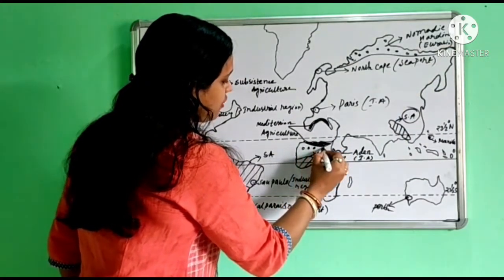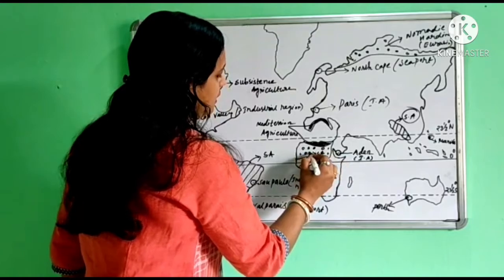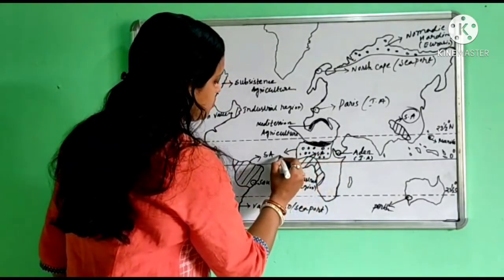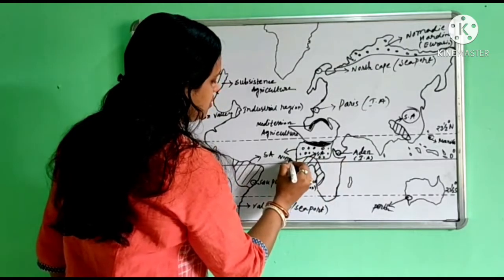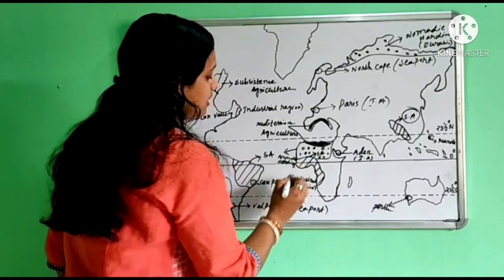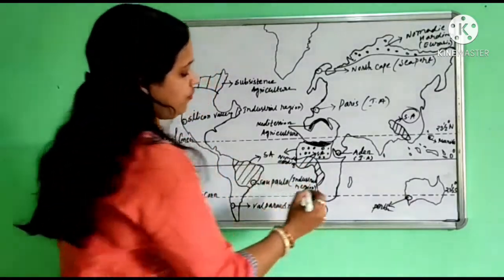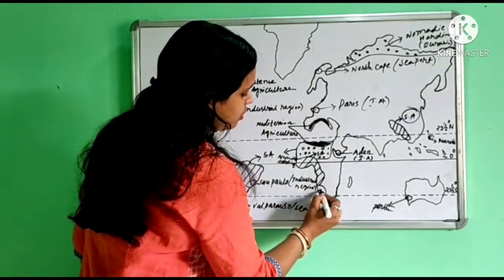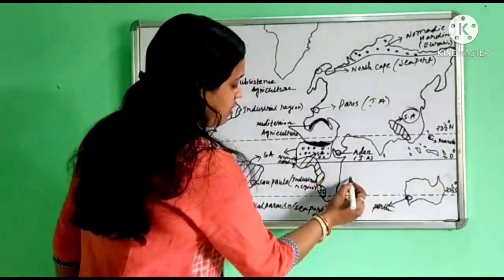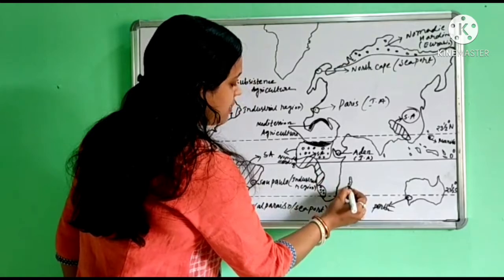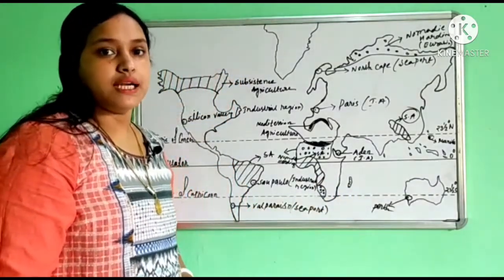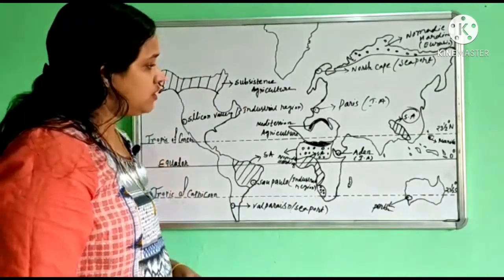In the northern part of Africa also nomadic herding is practiced. So here we write nomadic herding. Then in some parts of southwest Africa we also find nomadic herding, and some parts of Madagascar island we also find nomadic herding types of agriculture.